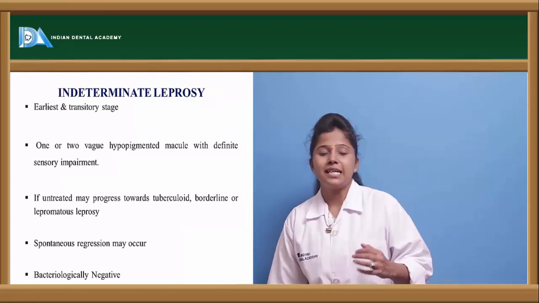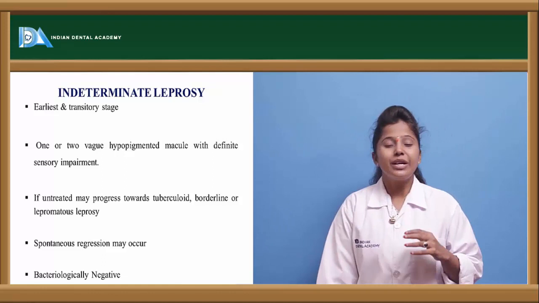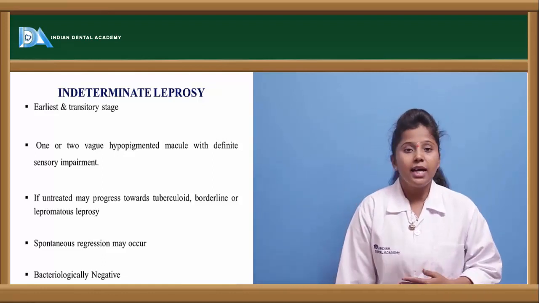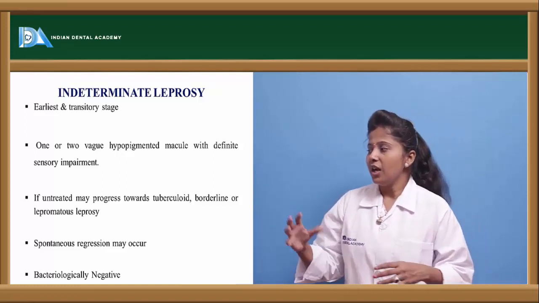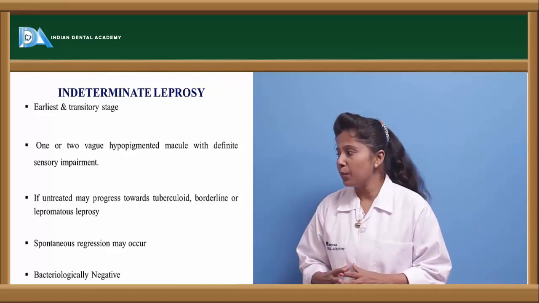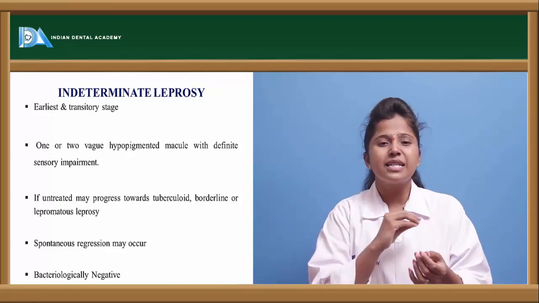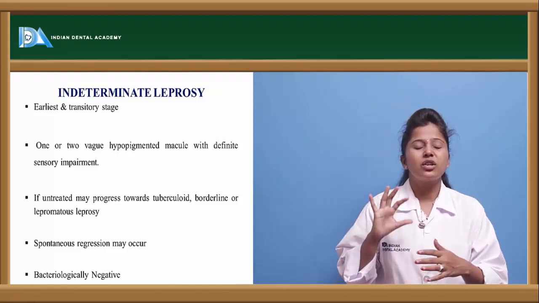Let us see the types of leprosy. The first type is indeterminate leprosy. Indeterminate leprosy is the initial stage, or first stage, of the leprosy condition. Here in this condition, 1 or 2 vague hypopigmented macules are observed. In the sense it is the initial stage, so we can see only 1 or 2 pigmentation changes on the skin.